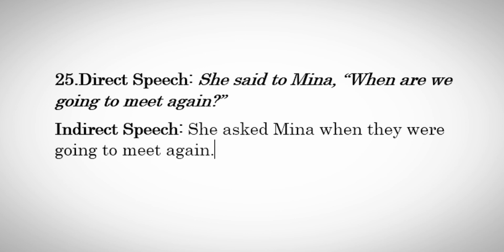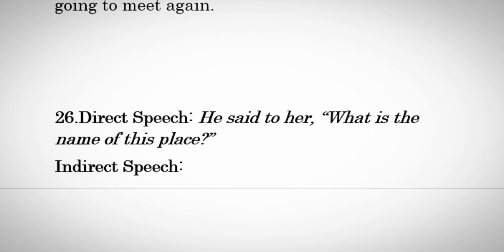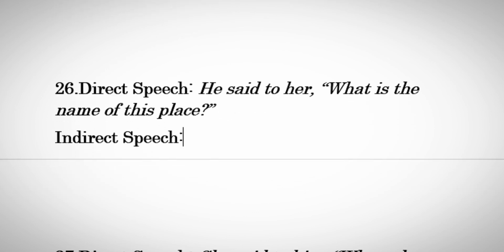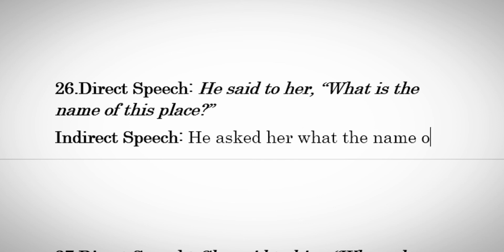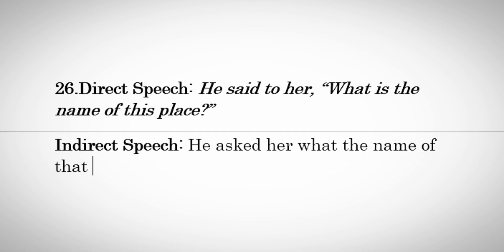Now let's see the next one, direct speech. He said to her, "What is the name of this place?" The indirect speech for this one is, he asked her what the name of that place was.